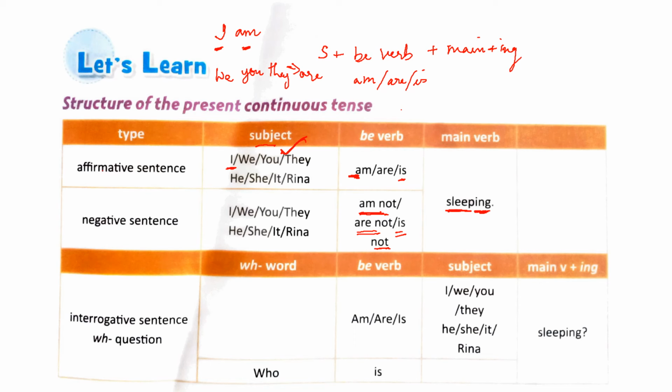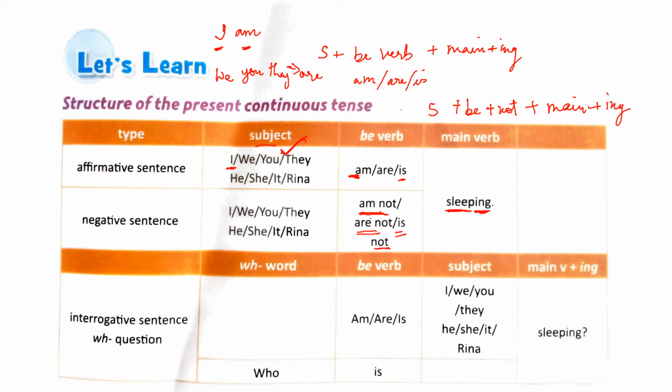First you will mention the subject, then the be verb plus not, and then the main verb plus ing. This is the structure for forming negative sentences.